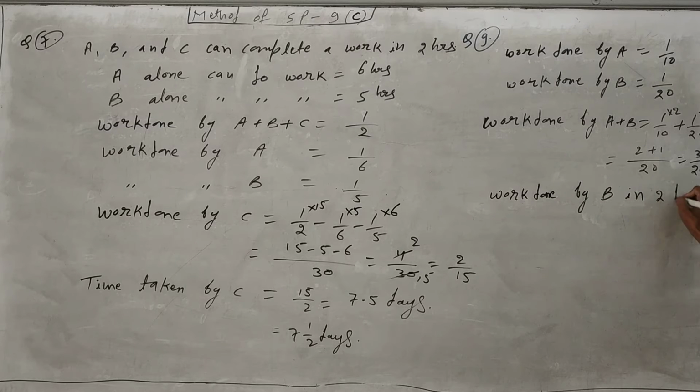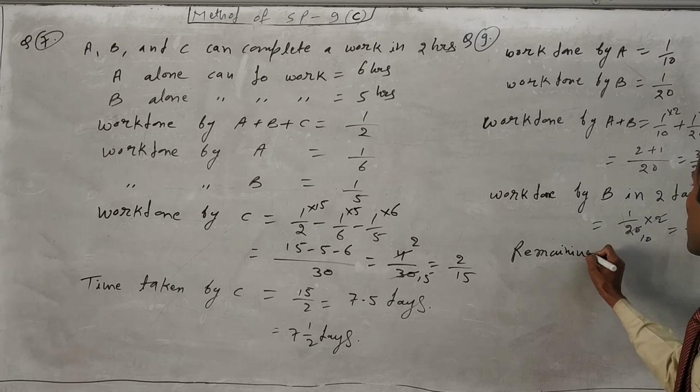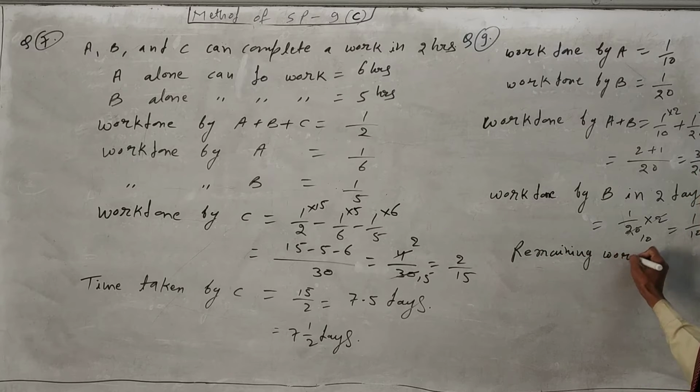In 2 days is equal to 1 upon 20 into 2. So it will come 1 upon 10. Means we will complete in 2 days 1 upon 10 work. So remaining work will be, so just you find remaining work. Remaining work will complete before that, then it will complete whole work. So 1 minus, total work is 1 only. So 1 minus 1 upon 10. So it will come 9 upon 10.